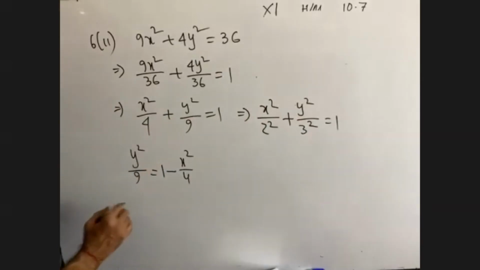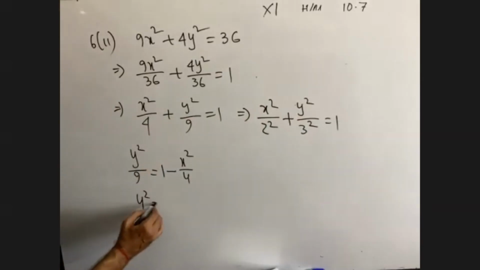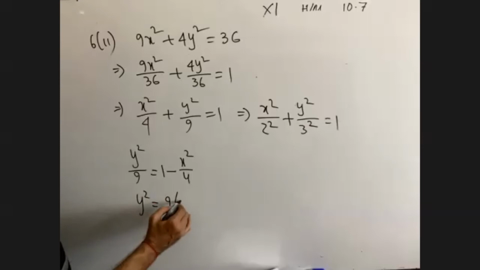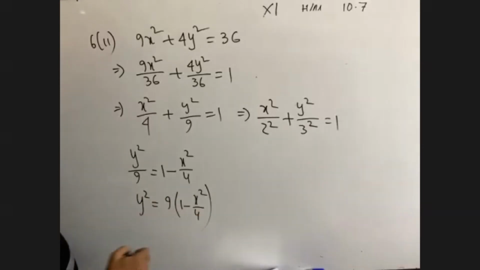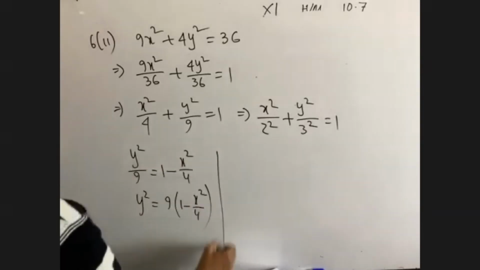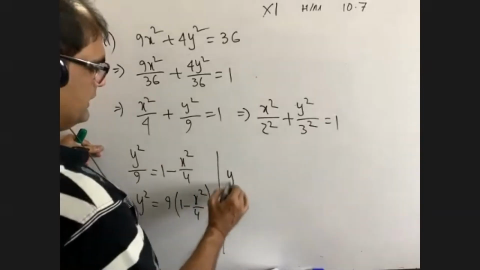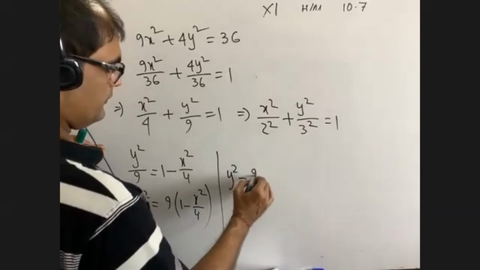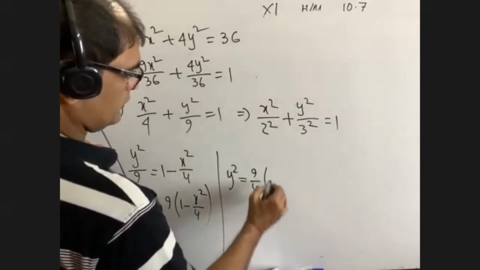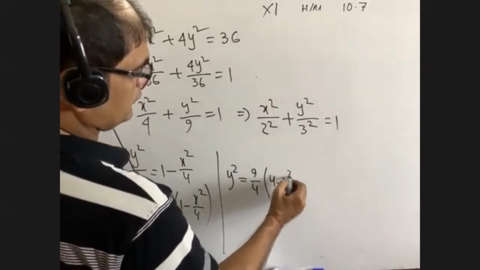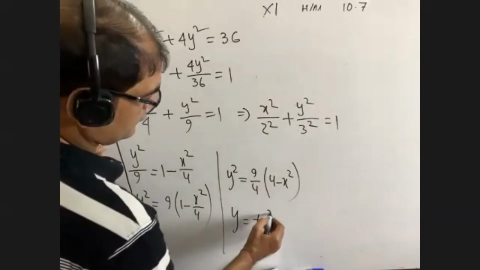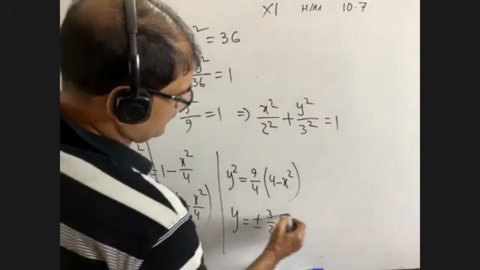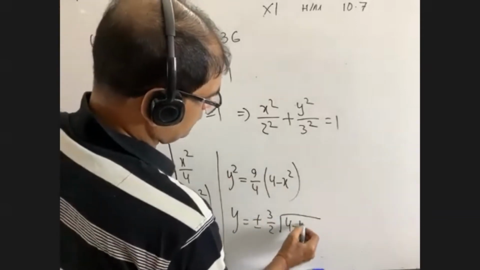From here, we can write down y square is equal to 9 times 1 minus x square by 4. Right? So you can write down y square equals to 9 by 4 times 4 minus x square. Y equal to plus minus 3 by 2 root over 4 minus x square.